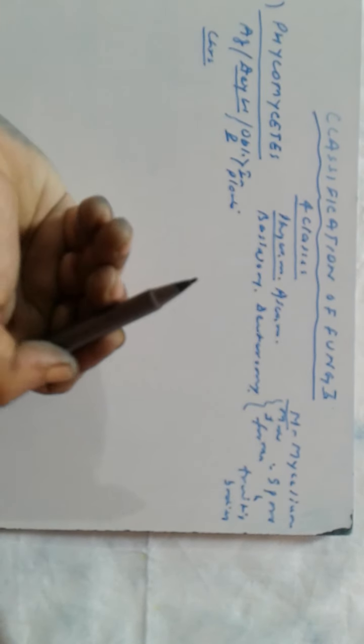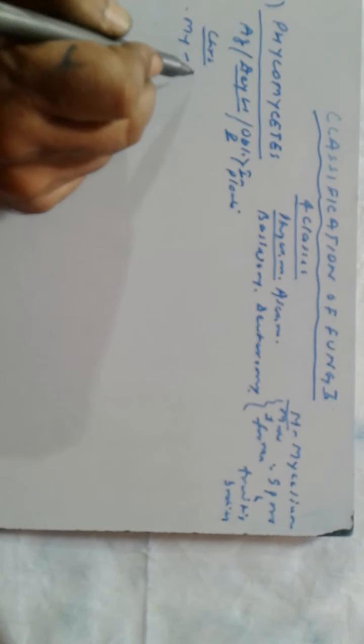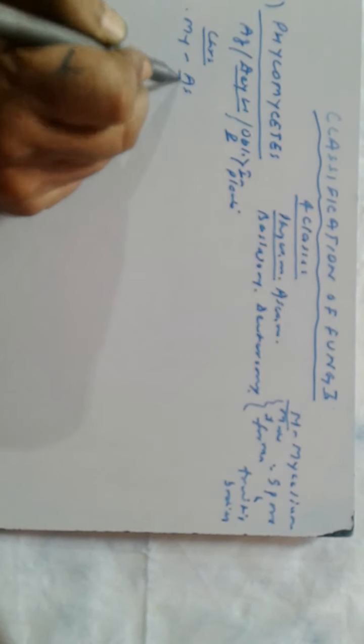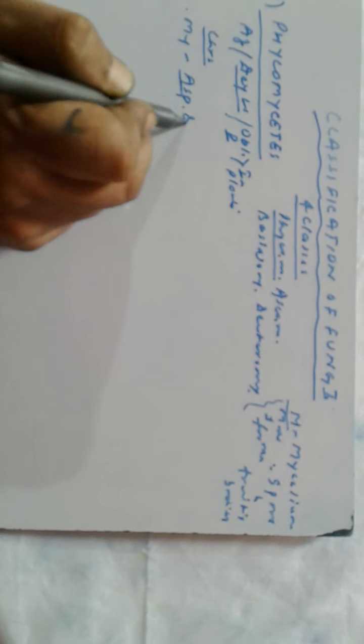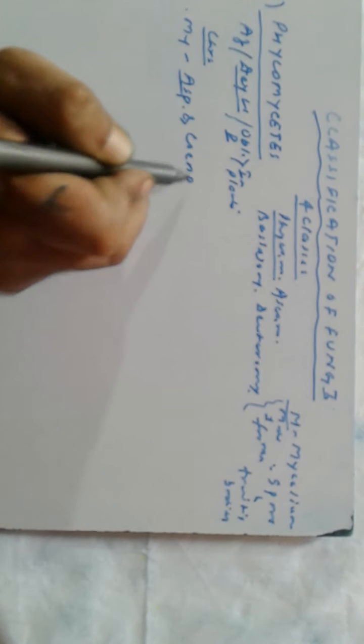What are the general characteristics or common features? What is the condition of mycelium? Mycelium here is aseptate, and therefore they are known as cenocytic.